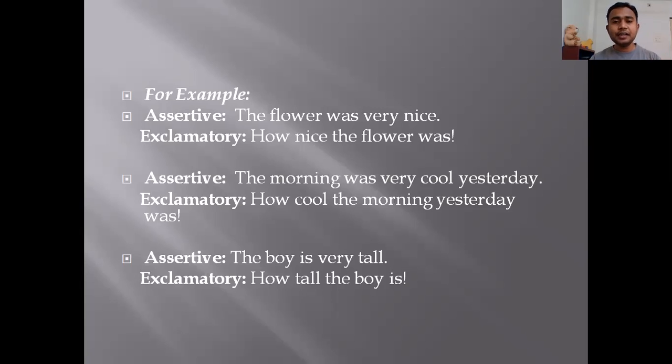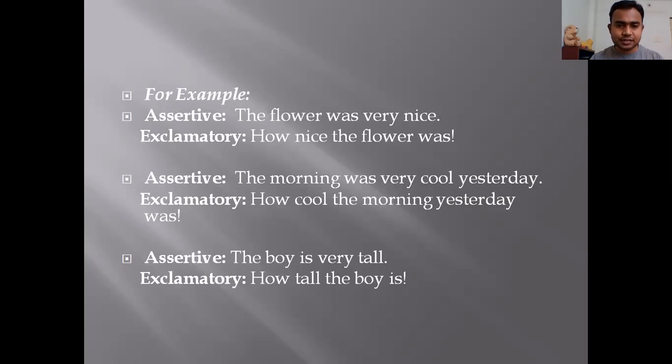When the articles a and an are not there, we do not start with what. Then what do we do in exclamatory? How. How is the first word that you have to use, followed by the adjective. Now in the sentence, what is the adjective? Nice. Nice is the adjective. So how nice. After that, in the assertive sentence what was the subject? The flower. Then you have to write the flower. And finally the auxiliary verb was, and then exclamatory mark. How nice the flower was.